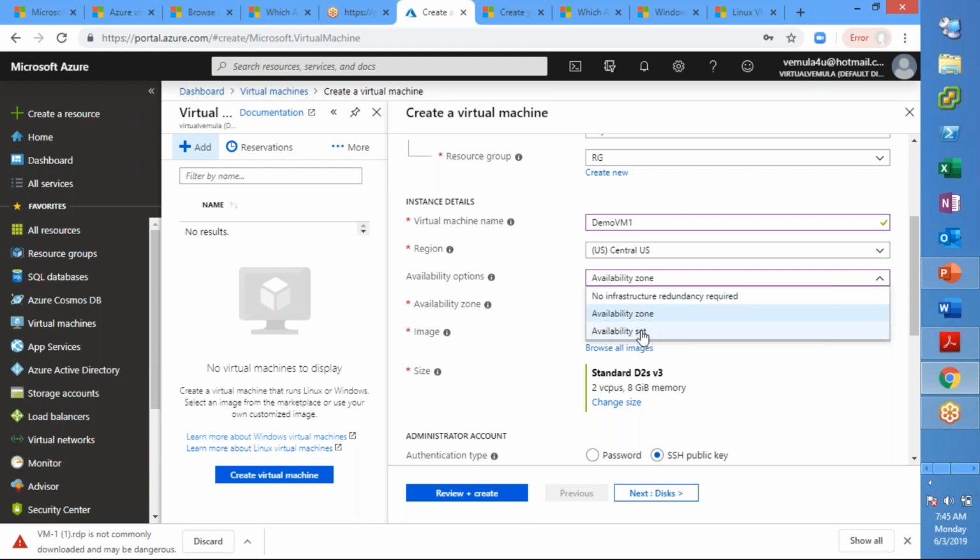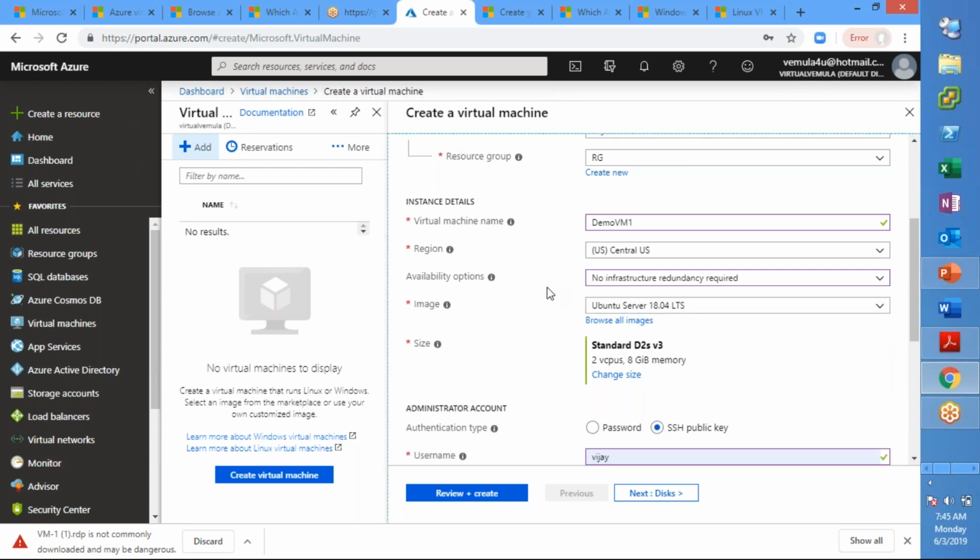You can select the zone or availability set. This is also another high availability solution. For this initial class, let us not discuss much about this, but just remember that there's an option within the VM to select the availability zone where it should fall, or how many availability zones you need for this particular virtual machine.